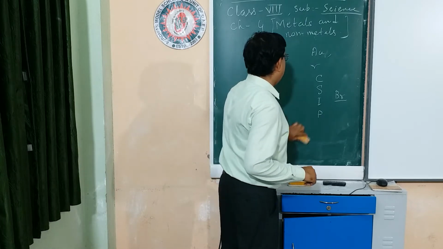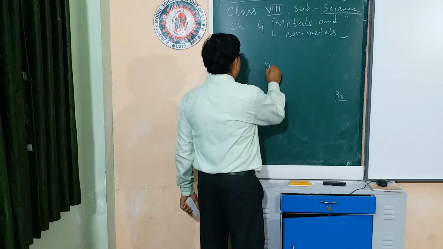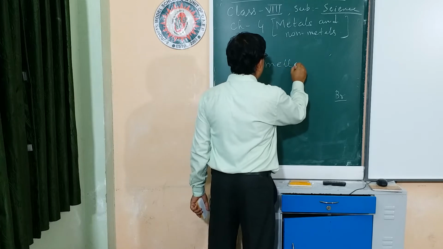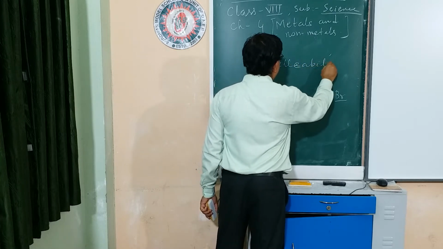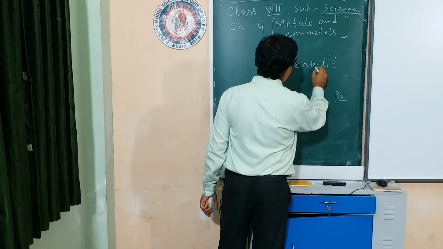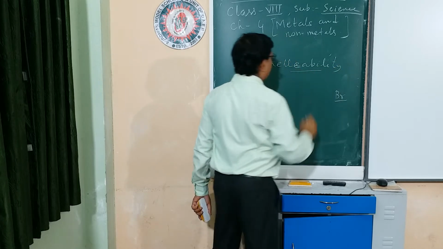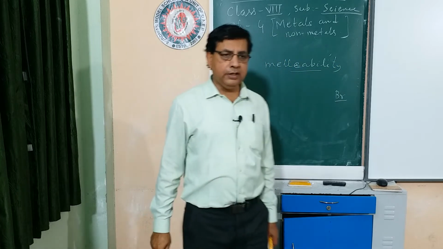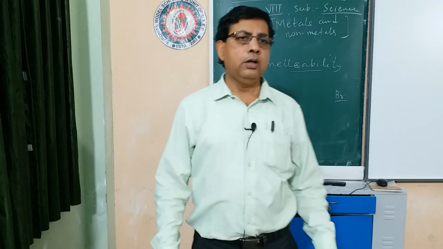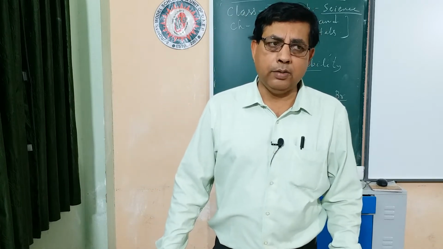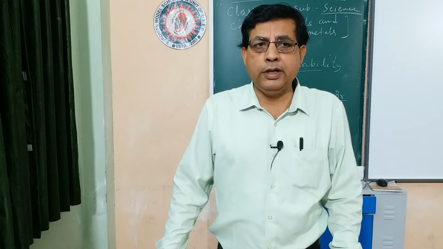The property of the metal that can be beaten into sheet is called malleability. So all metals are malleable in nature, but non-metals are non-malleable. Malleable means that can be beaten into sheet.